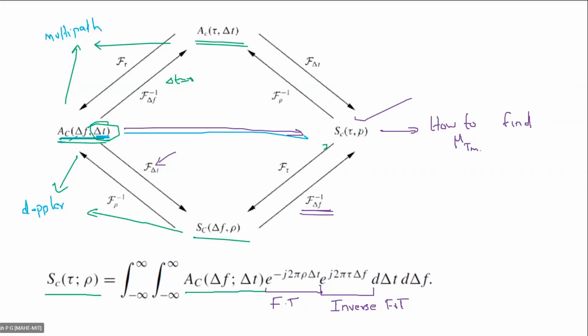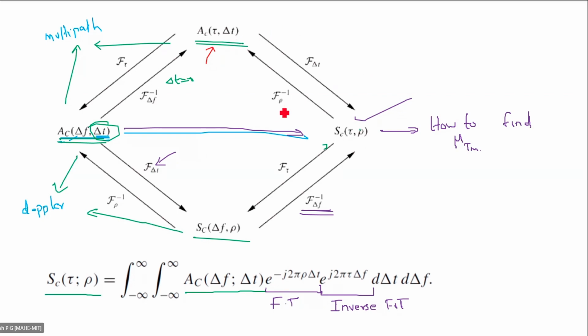When we derived the delay spread, which was the starting point? If you remember, our starting point was AC of tau comma delta t. So in order to find the delay spread, you have to travel from SC of tau comma rho to AC of tau comma delta t.